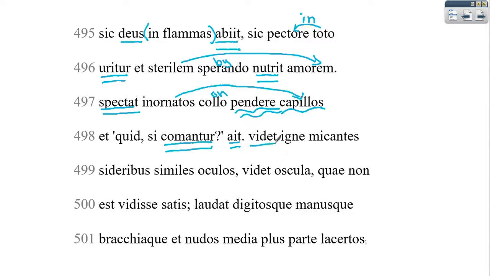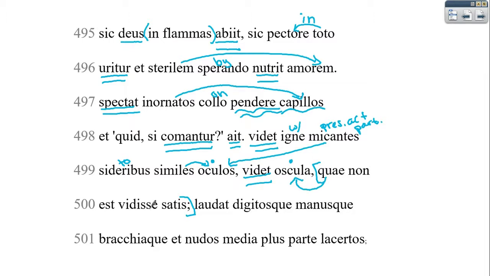And then he sees her eyes. Her eyes, micantes. This is a present active participle. Micantes with fire, similar to the stars. He's really praising her here. He sees her lips. And then this is a little bit of a strange piece. The antecedent, of course, is the lips.